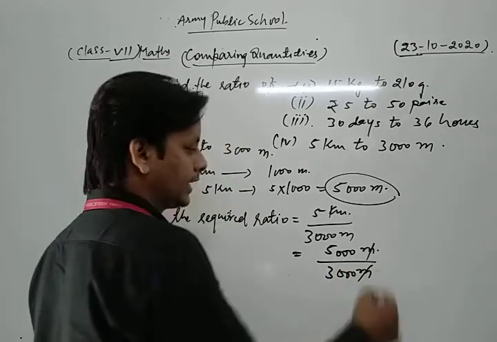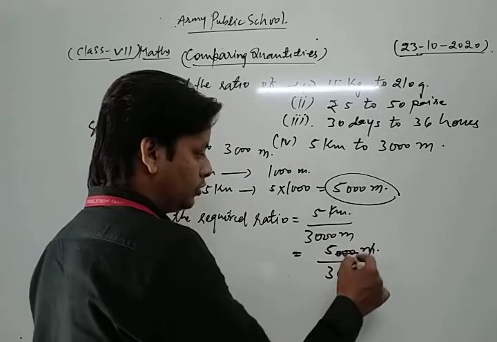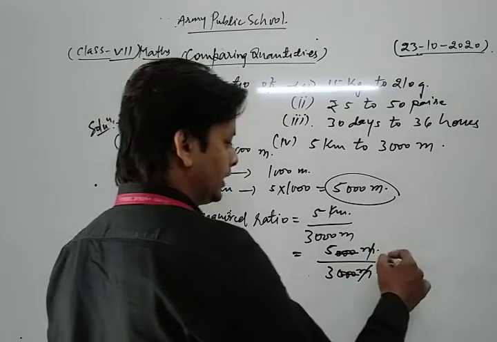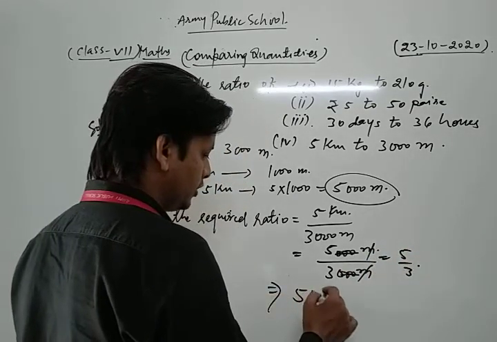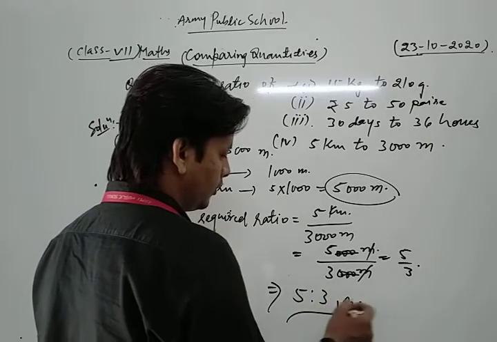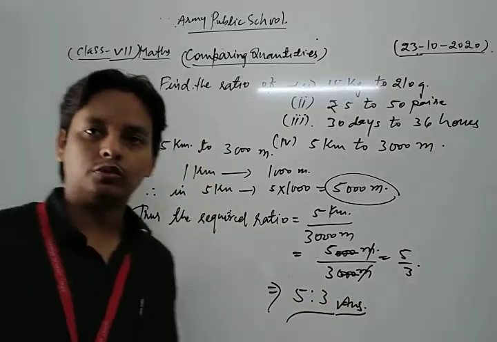3000 meter. Now meter cancels with meter, and 3 zeros cancel each other. So we get 5/3. Thus the required ratio is 5/3. This is our required solution of this question.